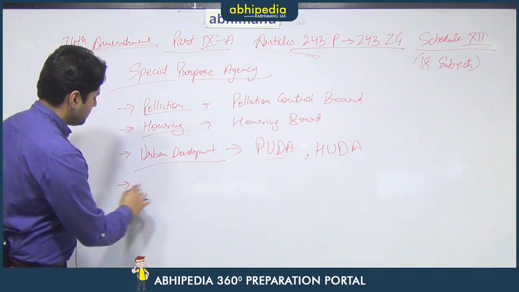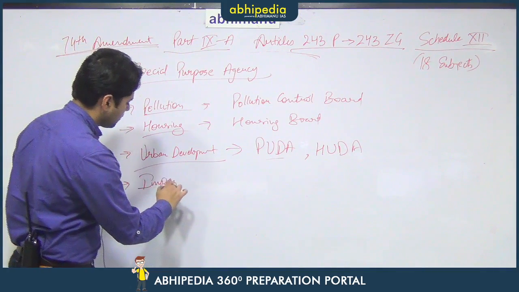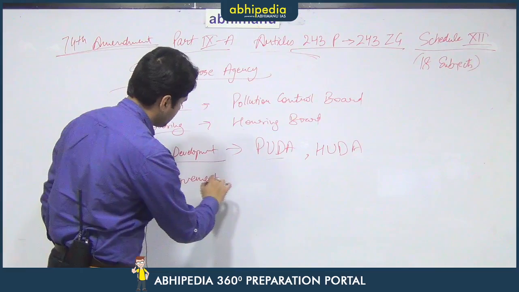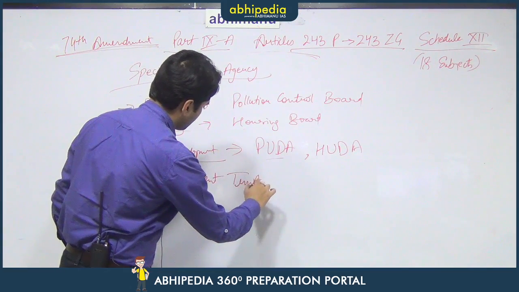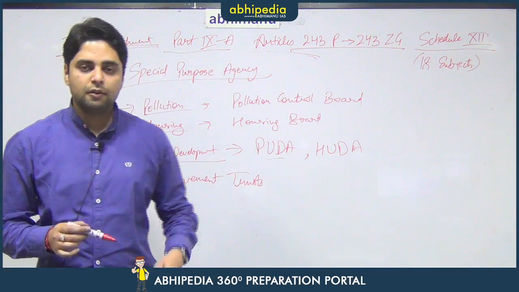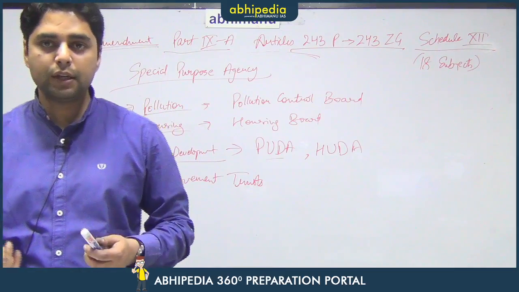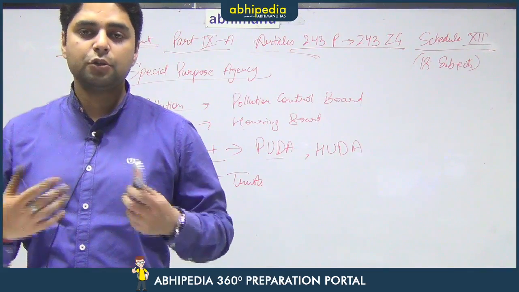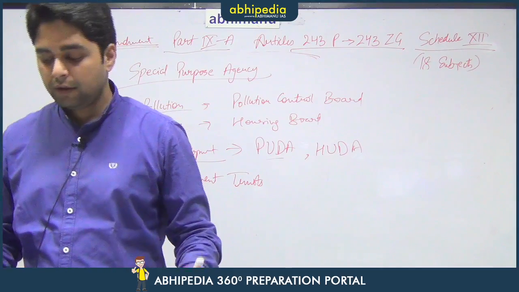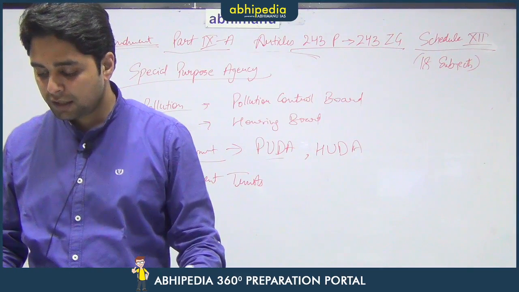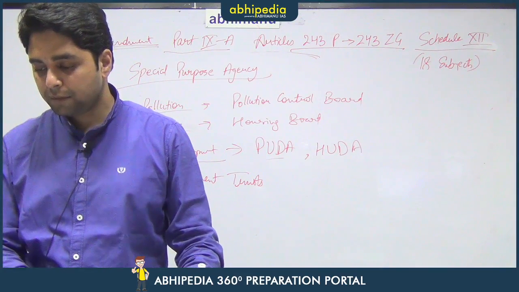Also, there can be improvement trusts. There can be improvement trusts for demarcation of new colonies in various urban areas, for creation of new parks, for creation of various other new types of urban facilities. These things can be there.